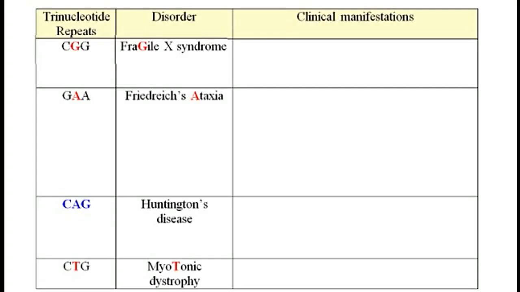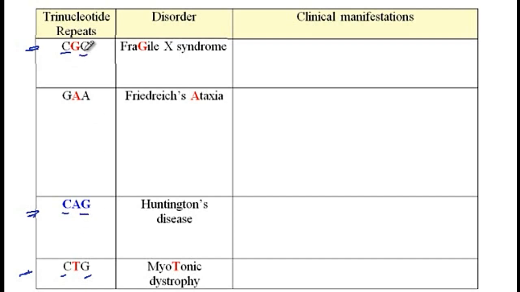In this video, I will go over different trinucleotide repeat disorders. But before I do that, I would like to come up with a mnemonic to explain how to associate different trinucleotides with different disorders. So if you've noticed, three of these disorders, this first one, second one, and last one, all start with C and then end with G.